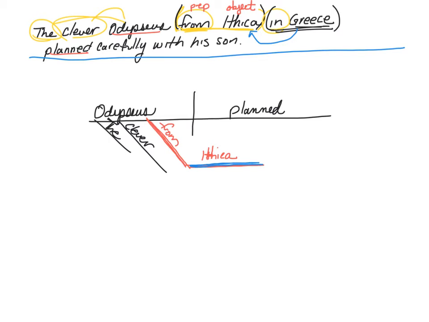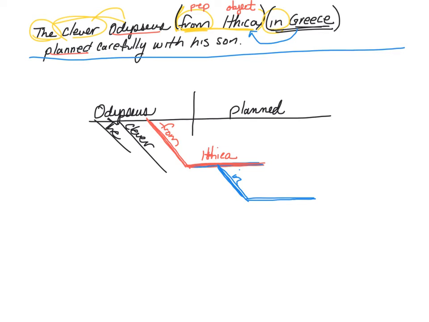If I had "from beautiful Ithaca," I would put "beautiful" here, but I don't. What I have describing Ithaca is another prepositional phrase. So I have this first angle bracket, and underneath I am actually going to put another angle bracket. "In Greece" is describing Ithaca. Again, what goes on the angle? The relationship word. That's going to be "in."